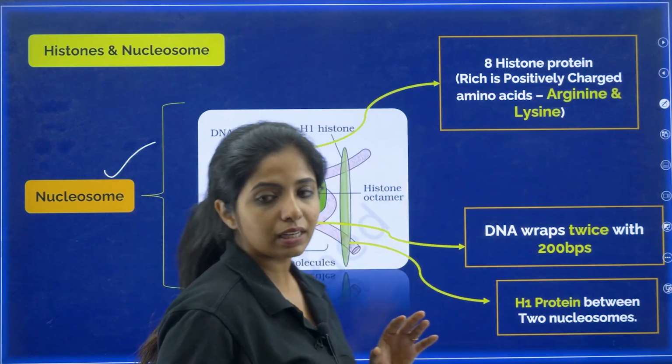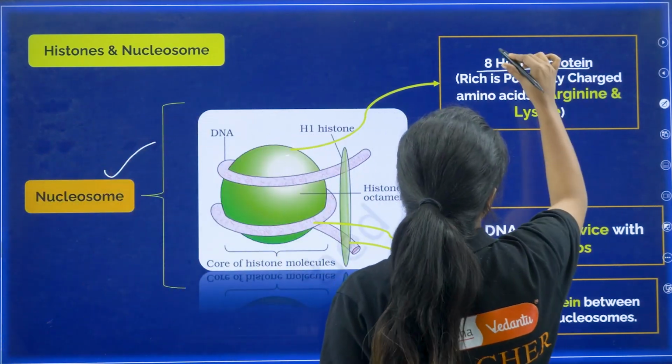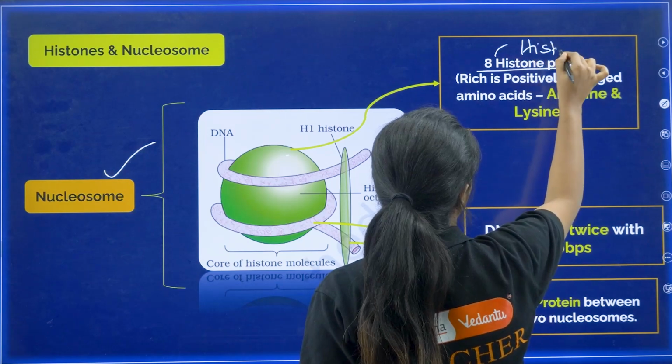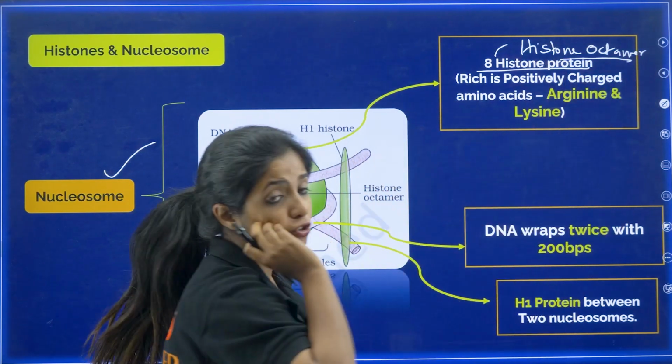And nucleosome basically consists of histone protein. How many histone protein? 8 histone protein. And what do you call it? Histone octamer, because it is made up of 8 histone proteins.